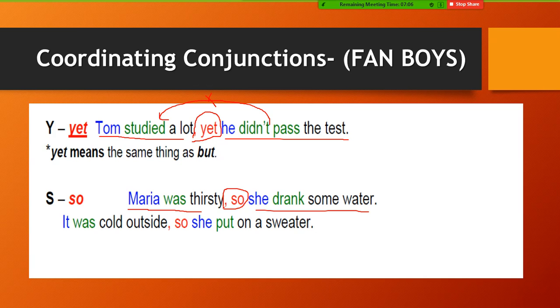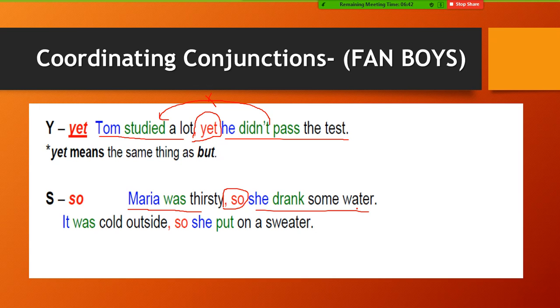Did you get the connection? Here I said Maria was thirsty, so this is the reason. What is the result? She drank some water. If I swap the sentences and start with she drank some water, what is the good coordinating conjunction I should use? For. Excellent. She drank some water, for she was thirsty.